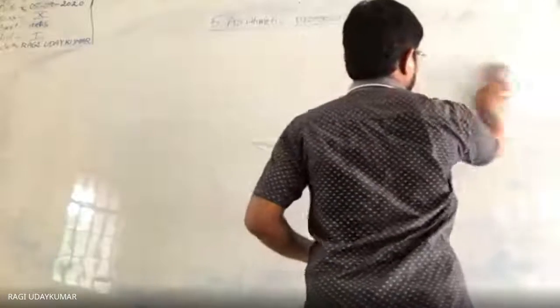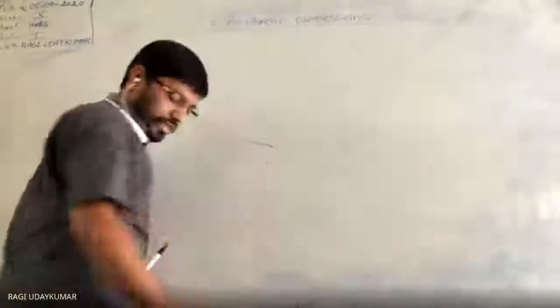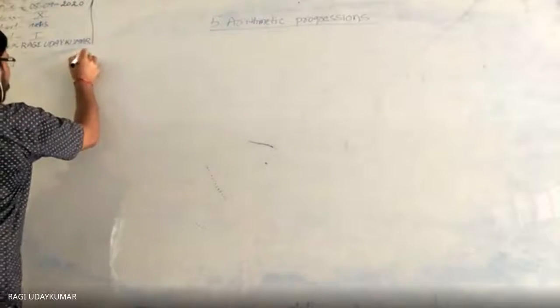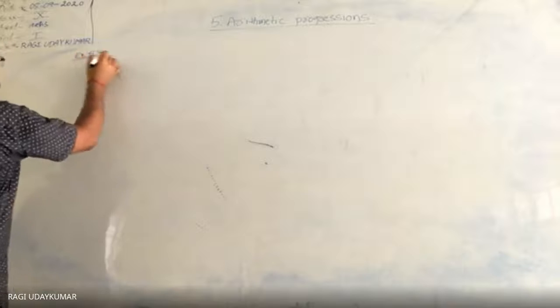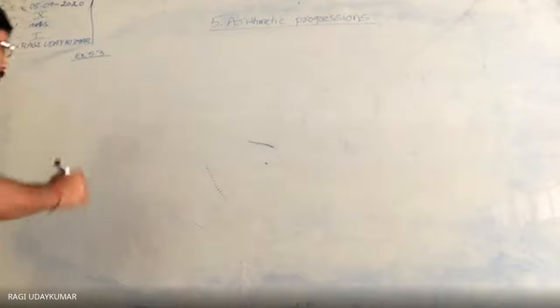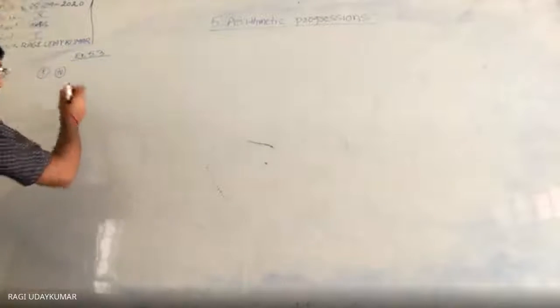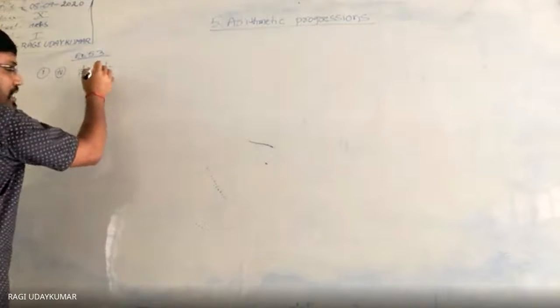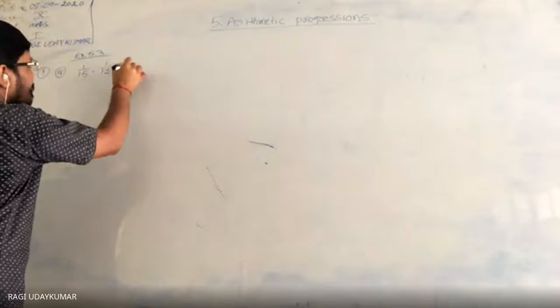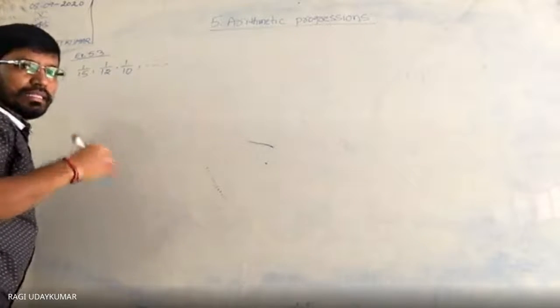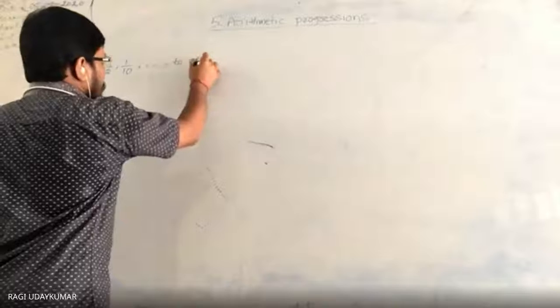Okay. So now exercise 5.3. What is the first question given here? Find the sum of the following arithmetic progressions. Simple arithmetic progressions are given and the sum is asked. Among these, I will explain the fourth problem because it is given as a fraction. The remaining you can do. It's not very difficult. 1 by 15, 1 by 12, 1 by 10 and so on. This is an arithmetic progression, to 11 terms.